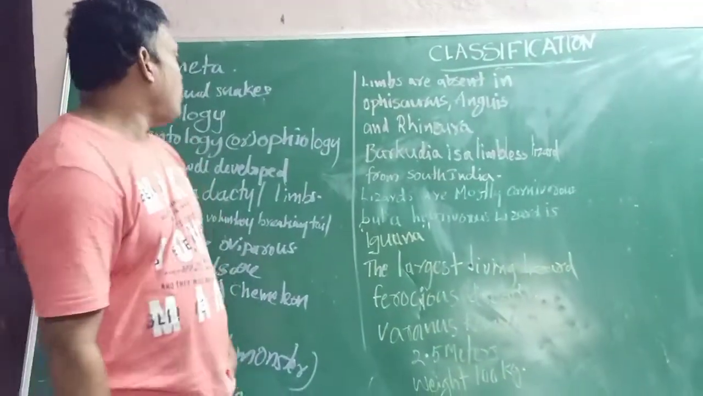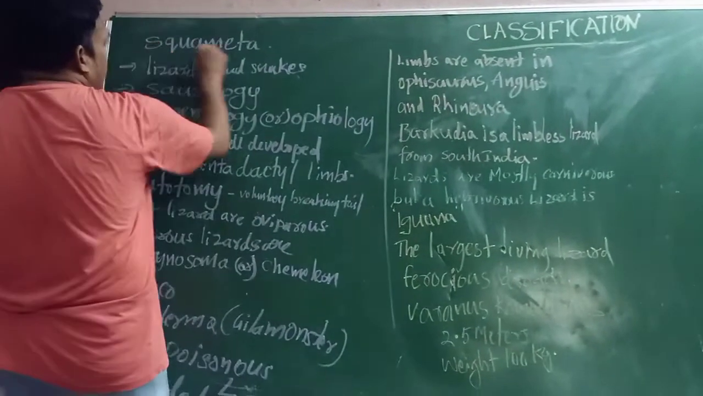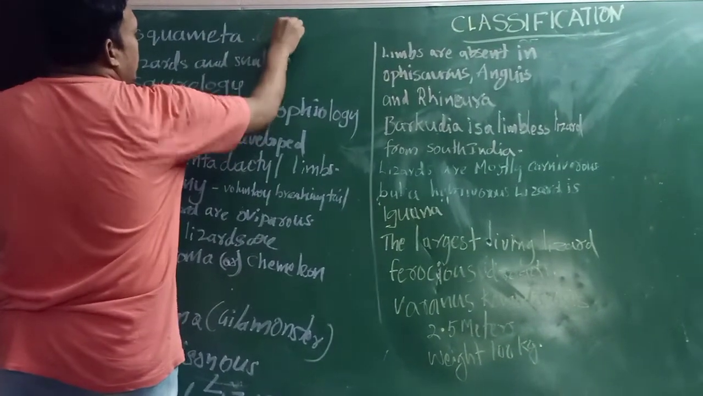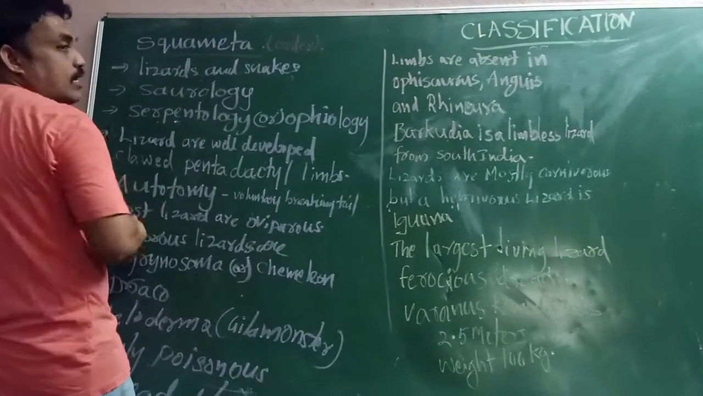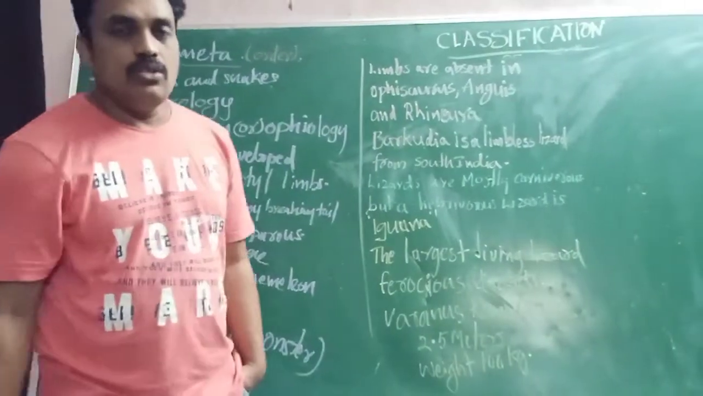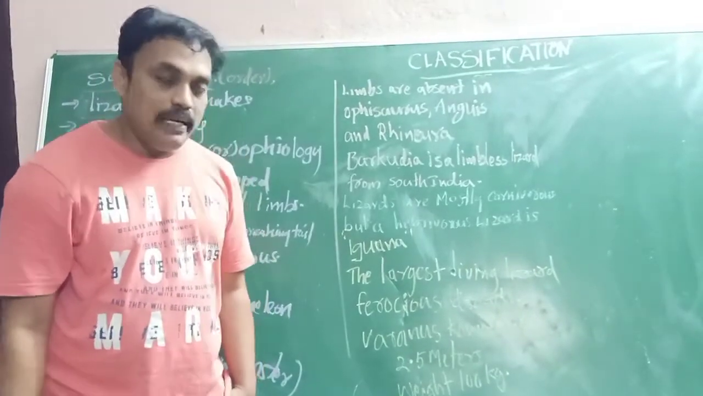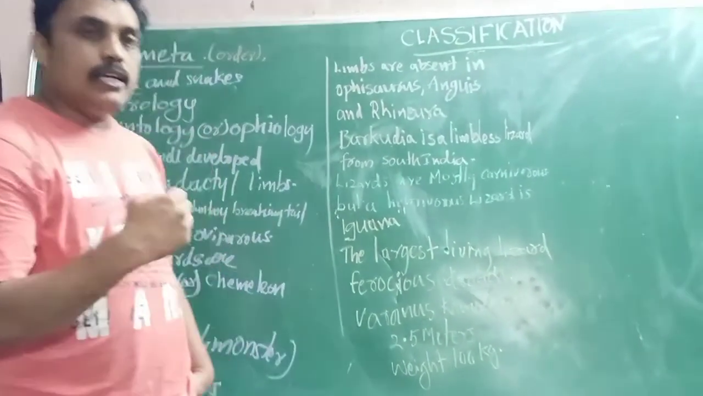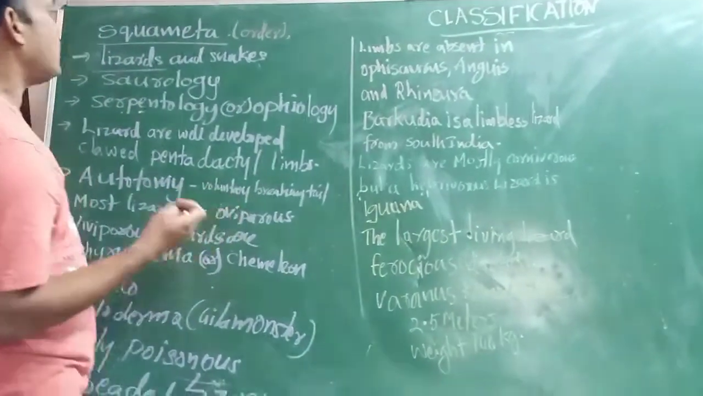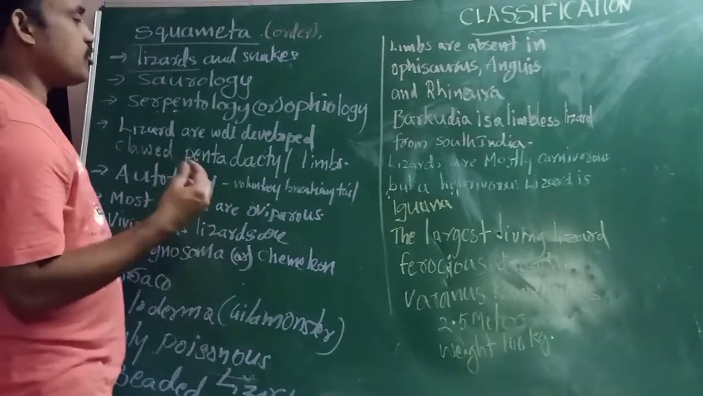In the order Squamata, what are the living organisms? Commonly called Squamata are lizards and snakes. Lizards and snakes belong to the order Squamata. First of all, we have to discuss lizards.